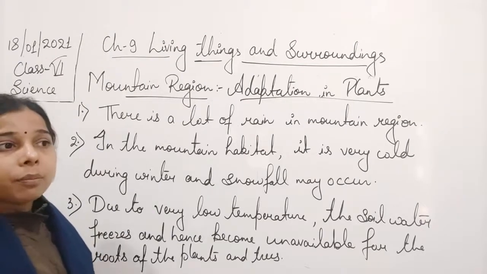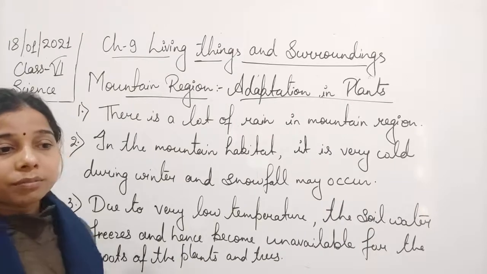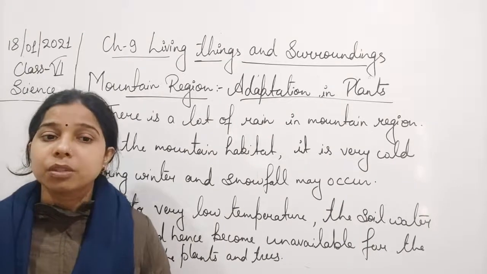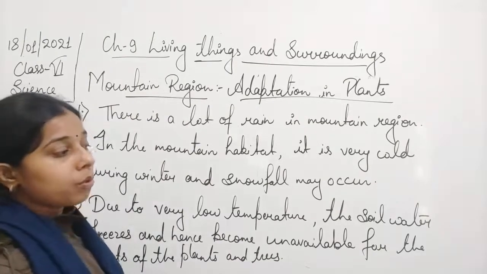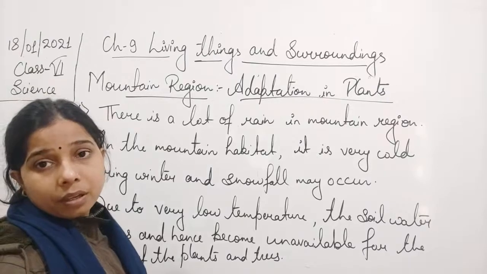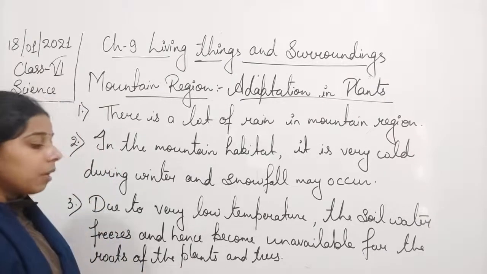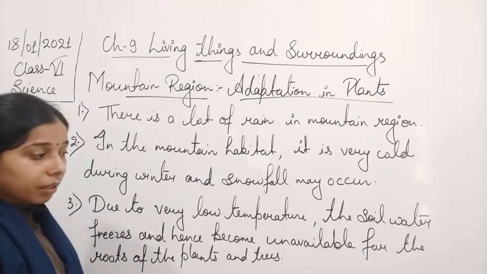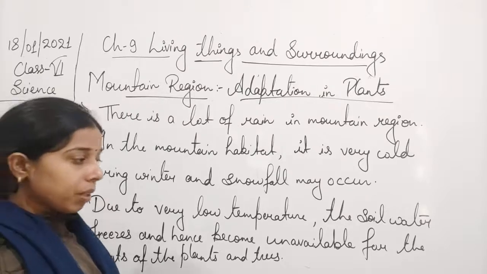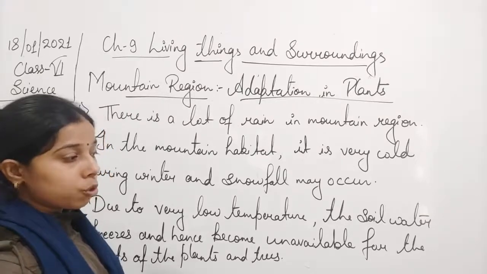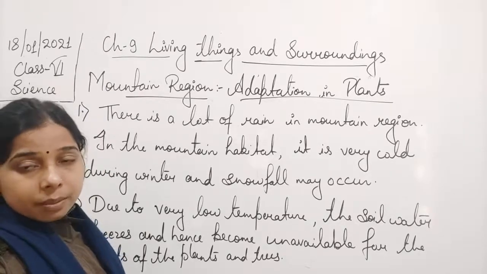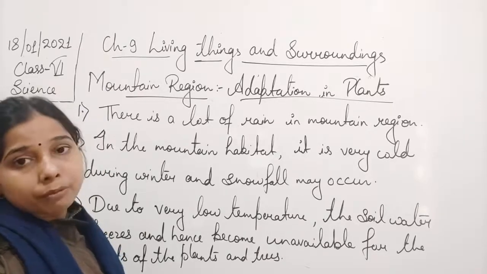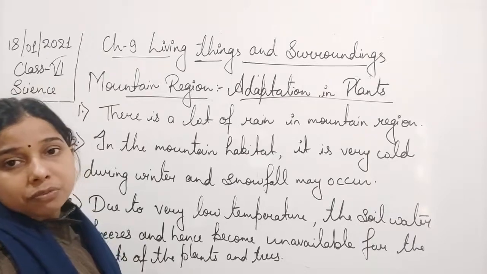The same thing happens in the mountain region, because the condition there is also very windy. So there also less water is available. Okay, so we can also say that in a mountain region it is very windy, and in the very low temperature the soil water freezes, due to which less water, or no water, is available for the roots of the plants and trees.